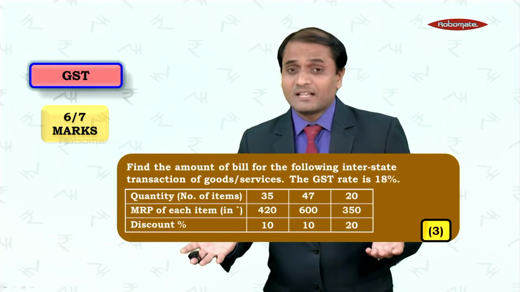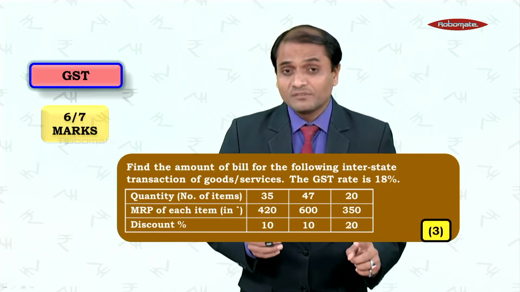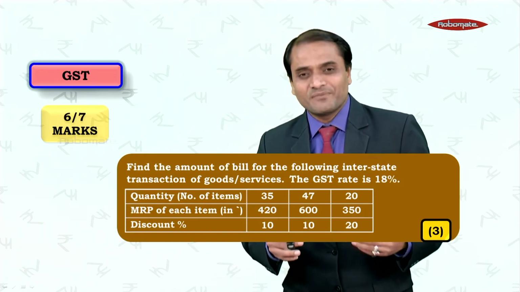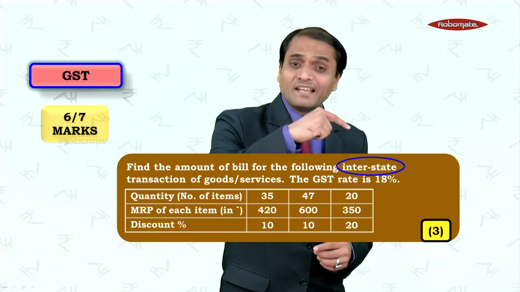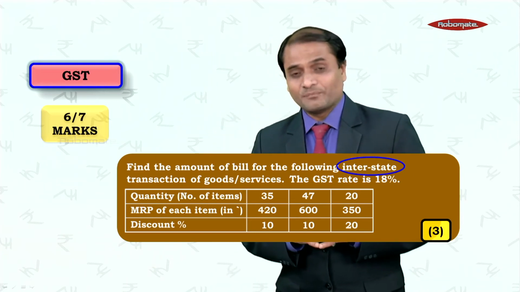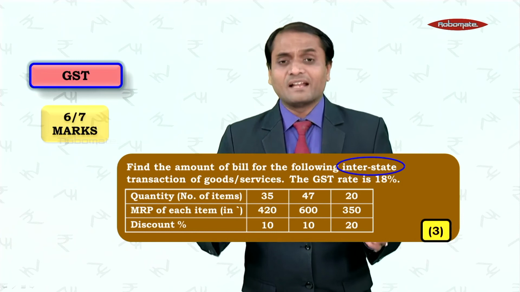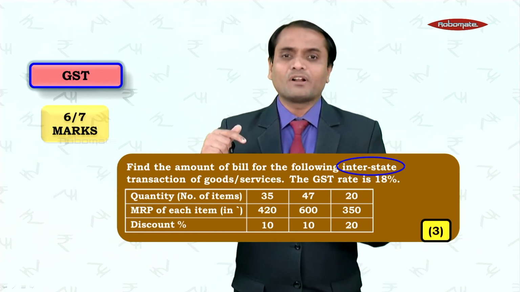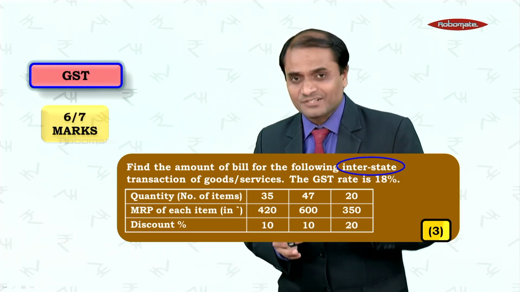This is another tabular question, but here if you observe, the transaction is of some different nature. It is an interstate transaction. So you can either have an intrastate transaction or an interstate transaction. You have to read the question very carefully for this.